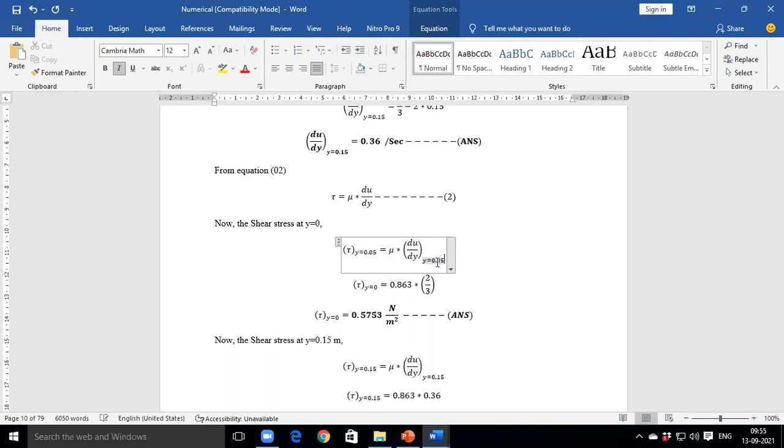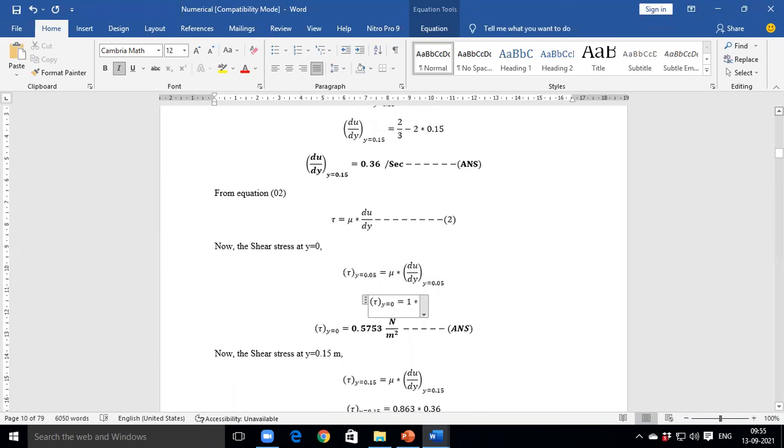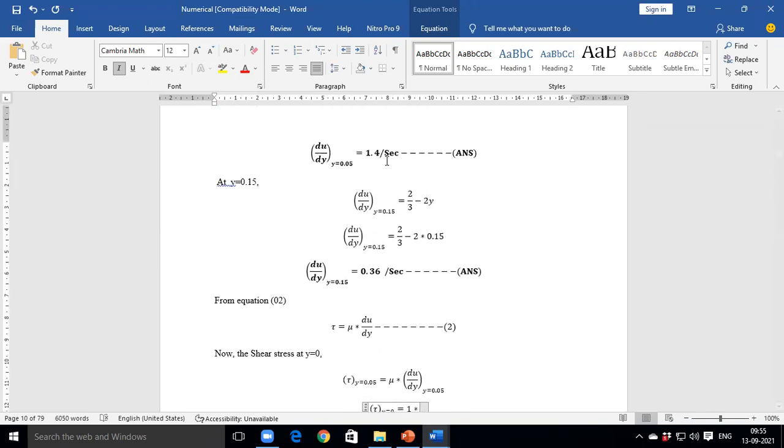So what will be the value of du by dy at 0.05? It is 1.4. The viscosity is replaced by 1, and this du by dy is replaced by 1.4. So what is the calculation?